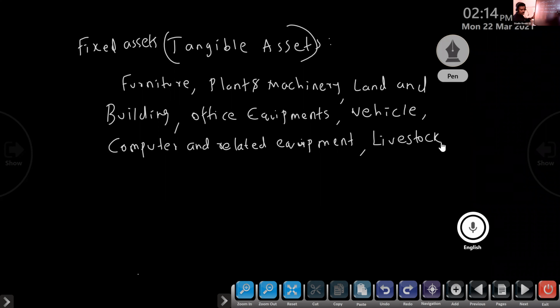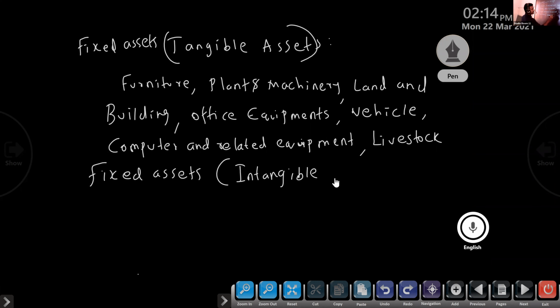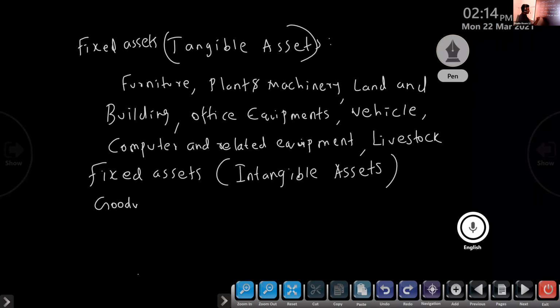So, fixed assets, tangible assets, some items are there. That we will read last. Next one, fixed assets, intangible assets. Tangible you already know. Intangible assets are those which cannot be seen and touched. You already know some items.